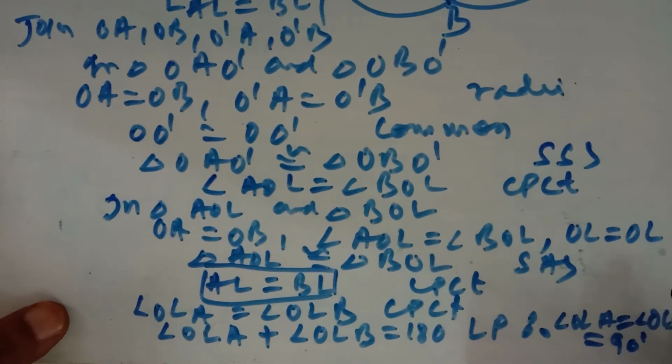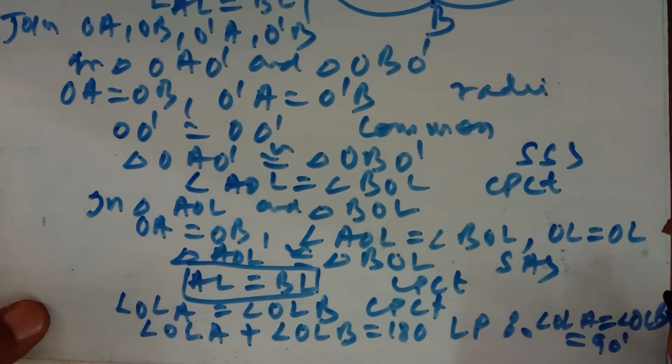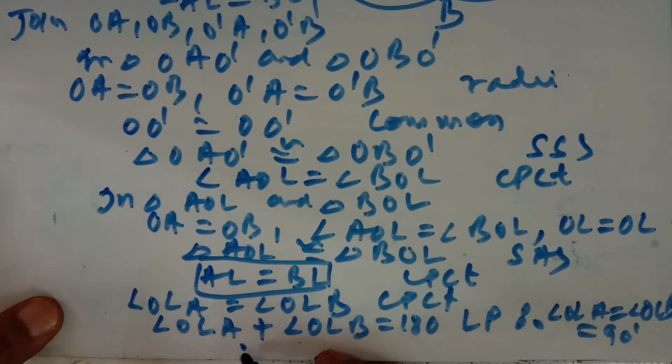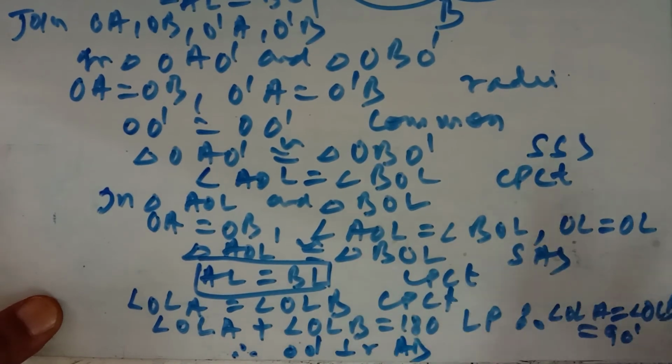जब दोनों का सम 180 डिग्री है and both of them are equal, तो it means both of them will be equal to 90 degrees. तो I can say that OO dash is perpendicular to AB. इसलिए OO dash AB के perpendicular हो गया.